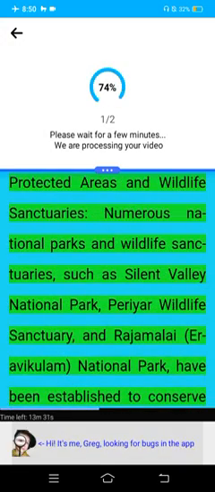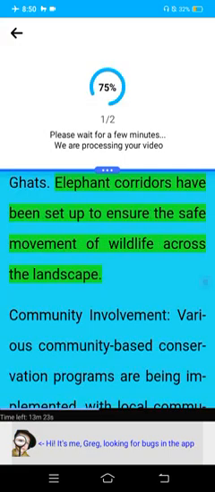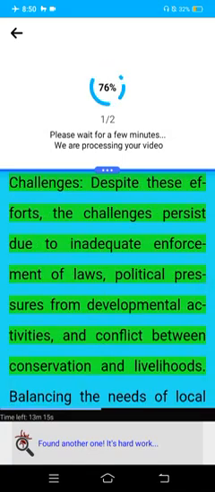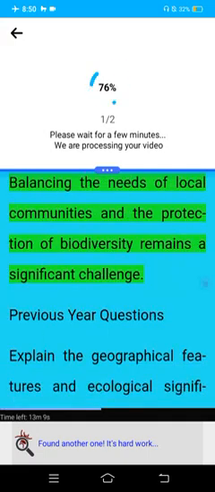Protected areas and wildlife sanctuaries. Numerous national parks and wildlife sanctuaries, such as Silent Valley National Park, Periyar Wildlife Sanctuary, and Rajamalai National Park, have been established to conserve the biodiversity of the Western Ghats. Elephant corridors have been set up to ensure the safe movement of wildlife across the landscape. Community involvement. Various community-based conservation programs are being implemented, with local communities engaged in sustainable agricultural practices, ecotourism, and biodiversity monitoring. Challenges. Despite these efforts, the challenges persist due to inadequate enforcement of laws, political pressures from developmental activities, and conflict between conservation and livelihoods. Balancing the needs of local communities and the protection of biodiversity remains a significant challenge.